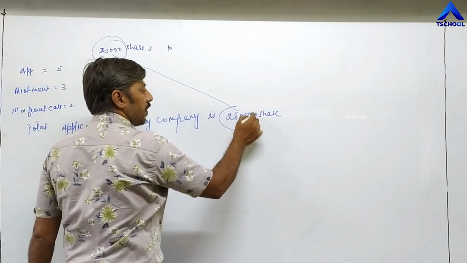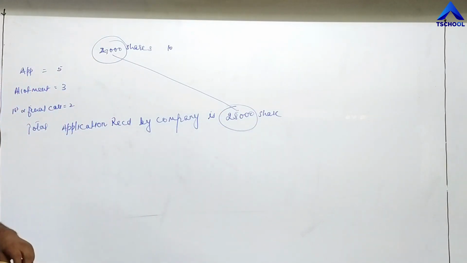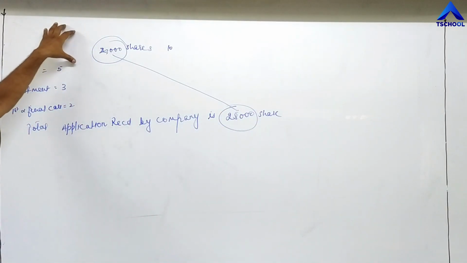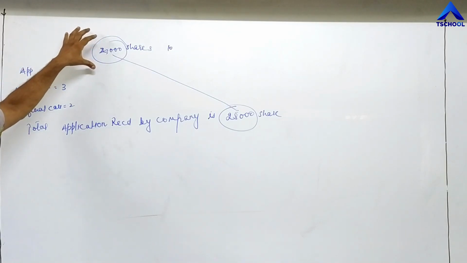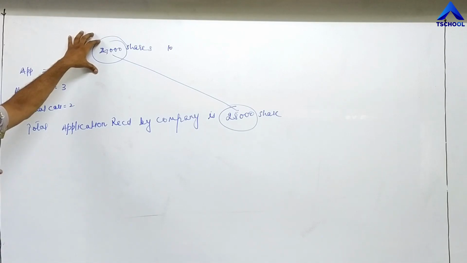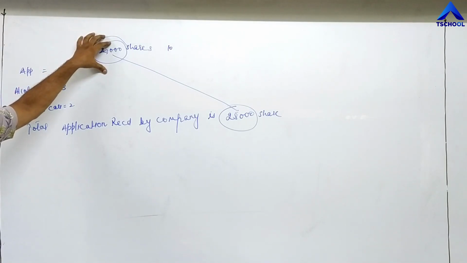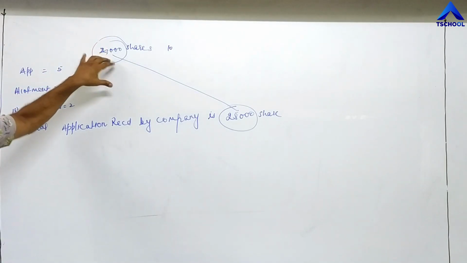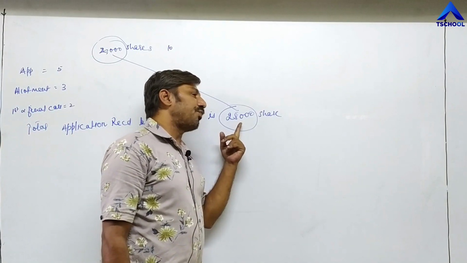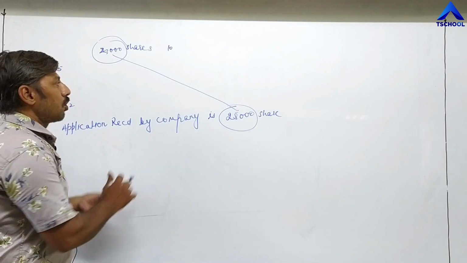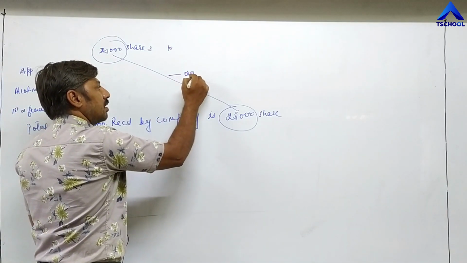The company is issuing only 20,000 shares. They want to sell, and are authorized to sell and issue, only 20,000 shares. But the company has received applications for 25,000 shares. This is called over subscription.